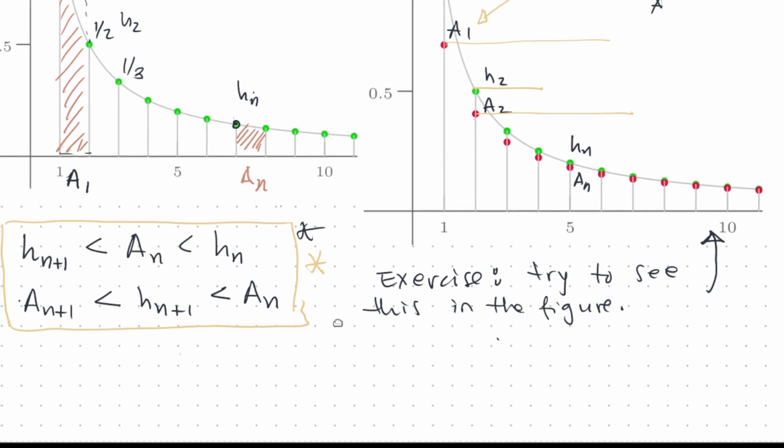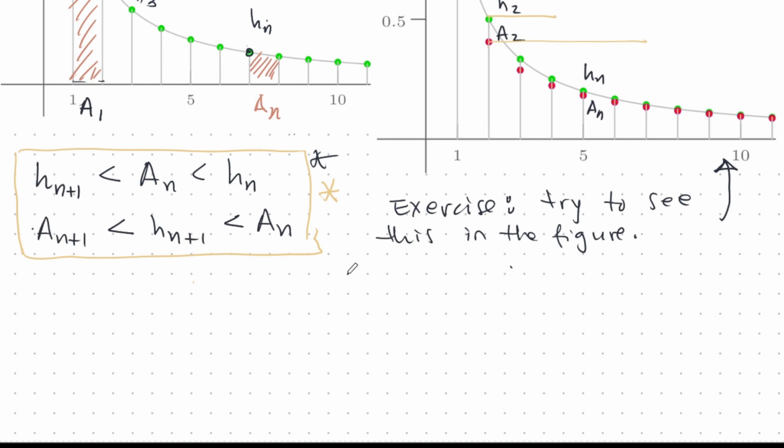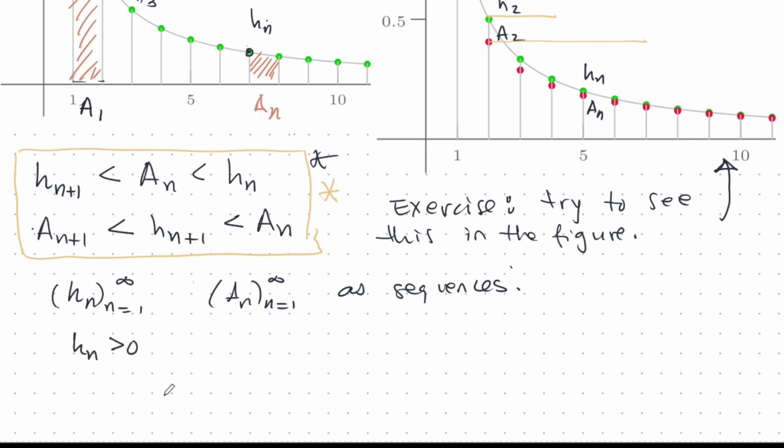There are some other properties of these two sequences. If we look at these as sequences, HN as a sequence n is 1 to infinity, and AN as a sequence n is 1 to infinity, then we have some properties that we should note. First of all, HN is bigger than 0, and also AN is always bigger than 0.